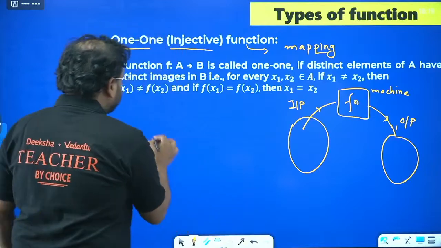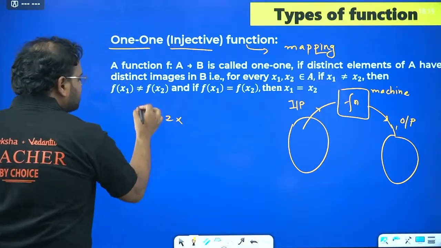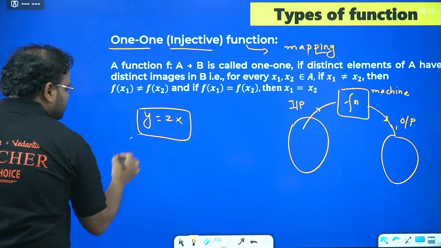Example. y equal to 2x. If I'm writing this as a function, what happens? Check here.